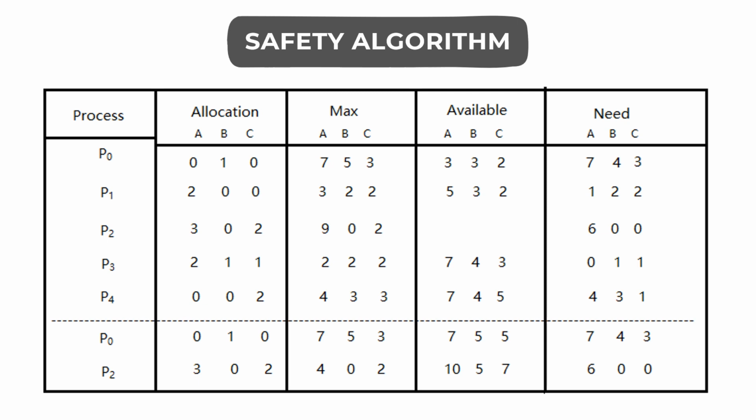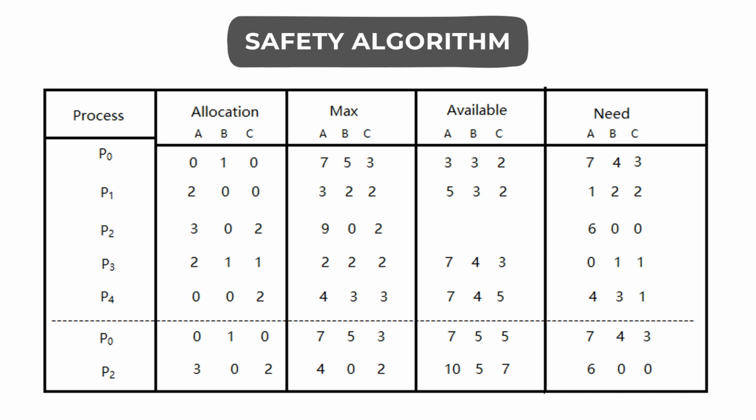As we see for resource type B, a single instance of resource type B is allocated to process P0, and a single instance of resource type B is allocated to process P3. So a total of two instances of resource type B are allocated to the processes initially.